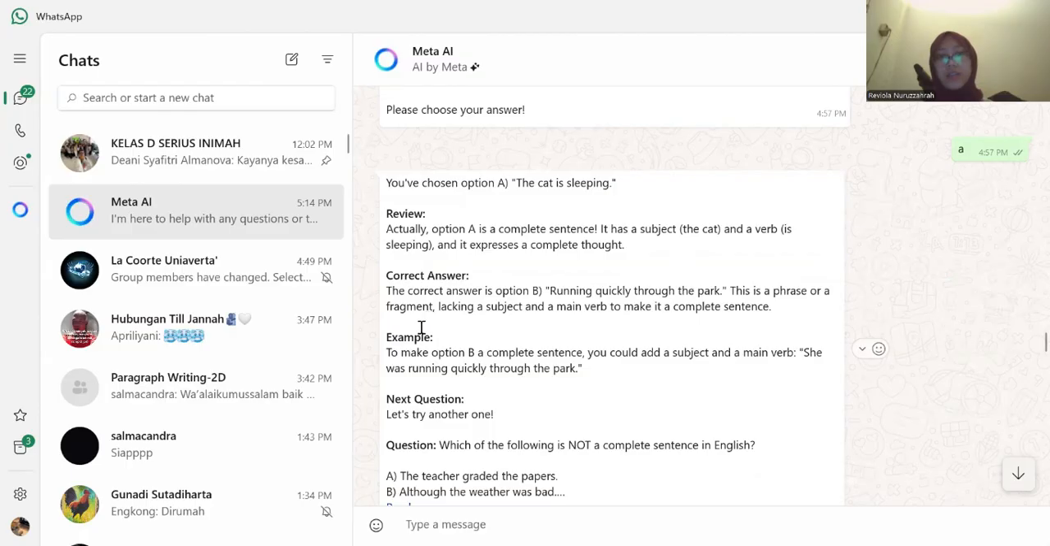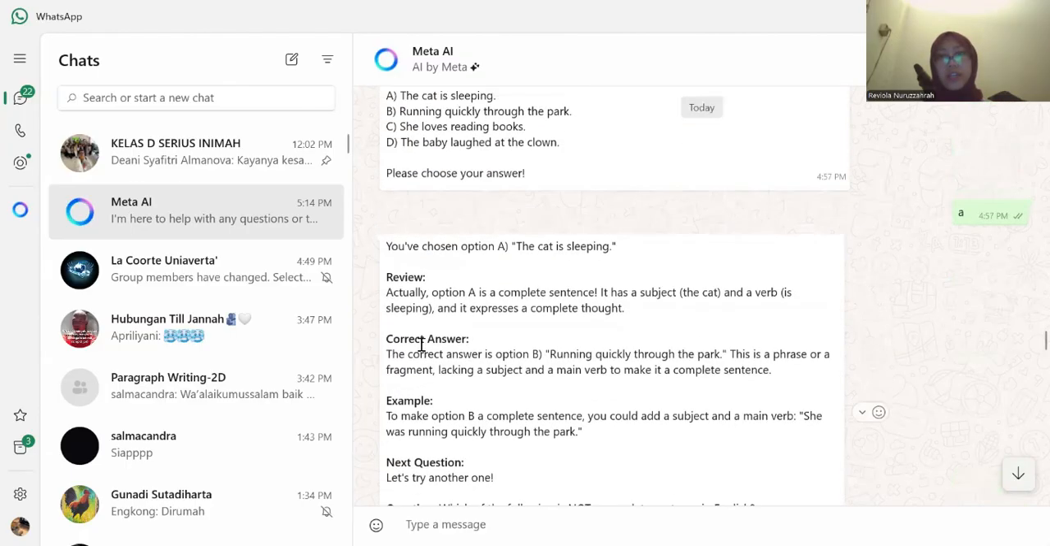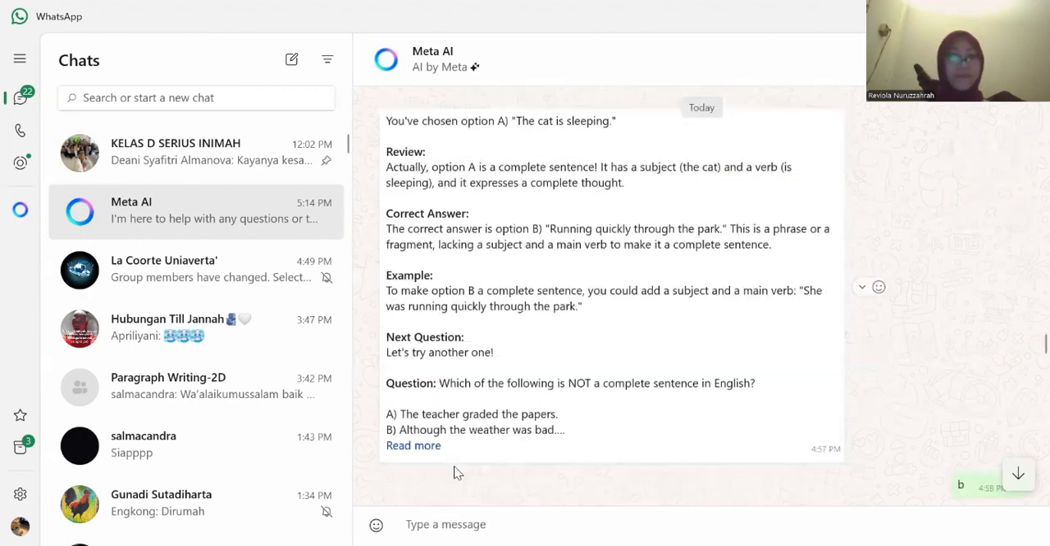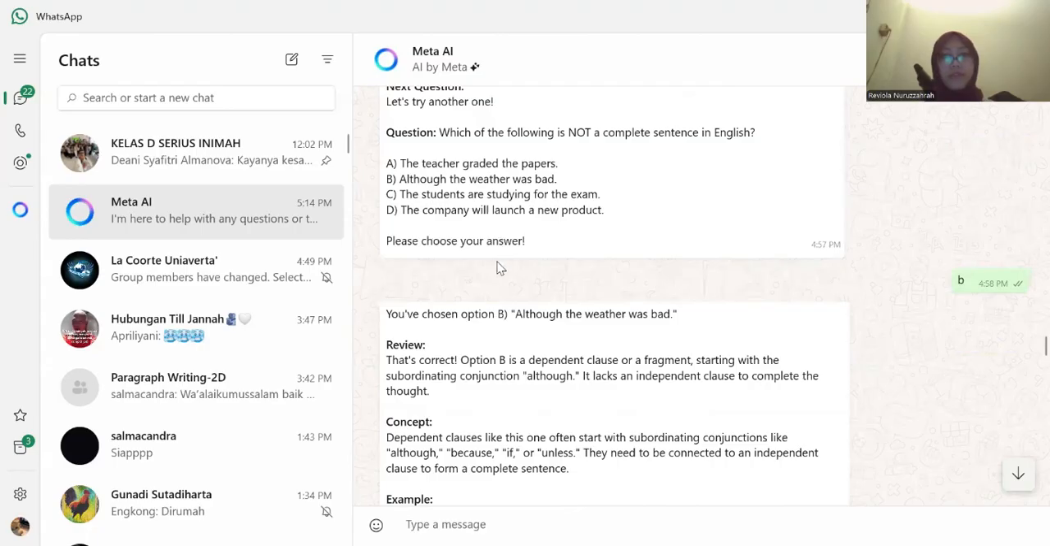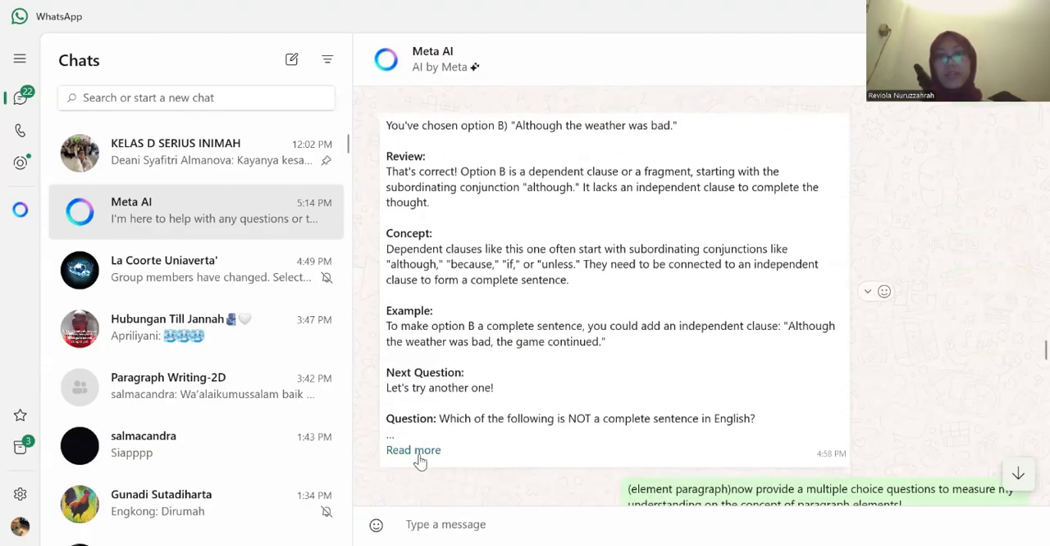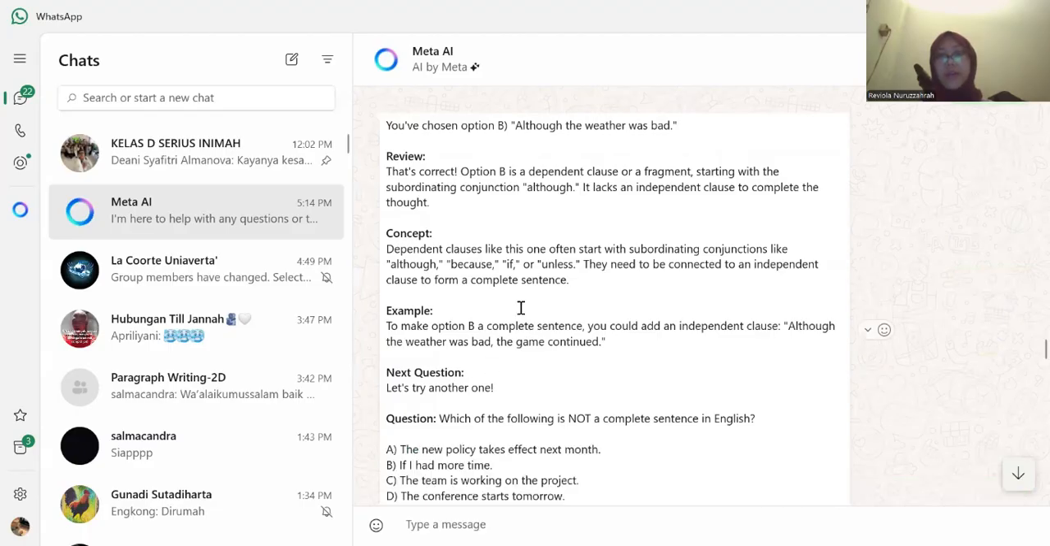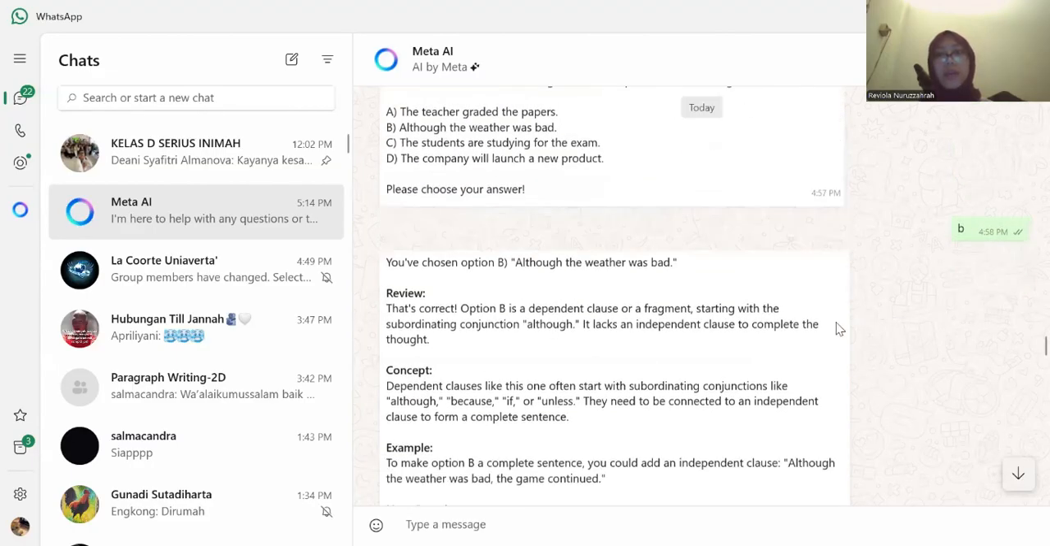And then it gave me the explanation of why option A is wrong and why option B is right. And then it gave me another question and I answered it correctly. So it really helped me whenever I made a mistake. I don't have to search in a book or on the internet because Meta AI already explained how my answer could be wrong and how it could be right.